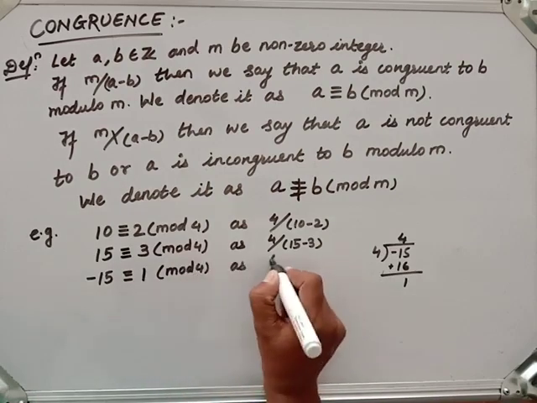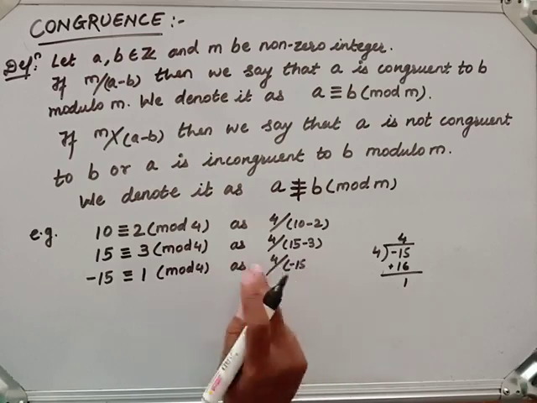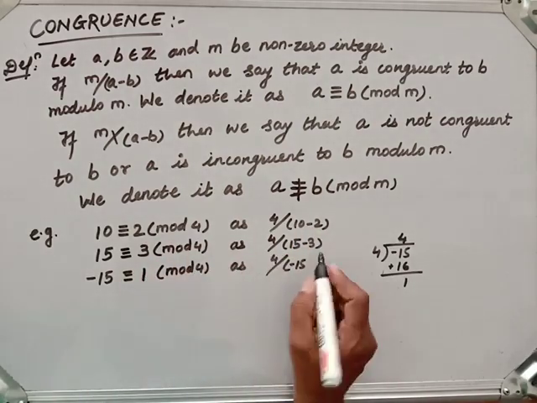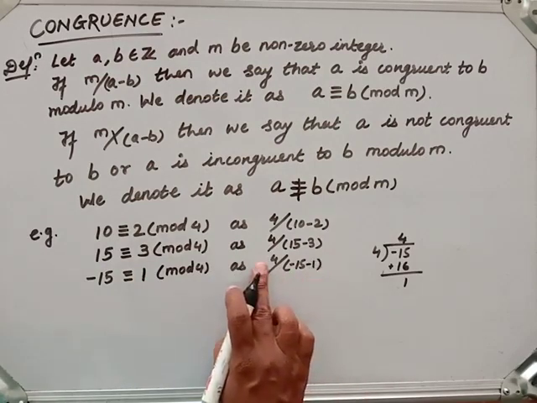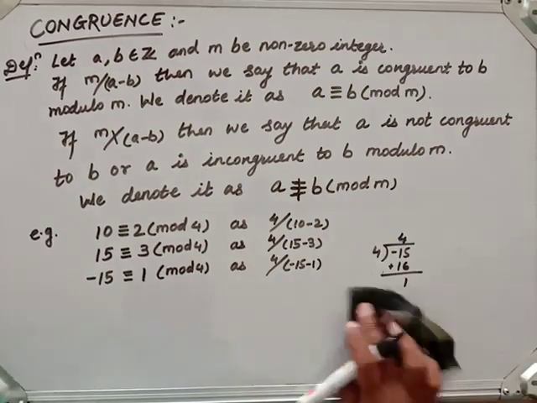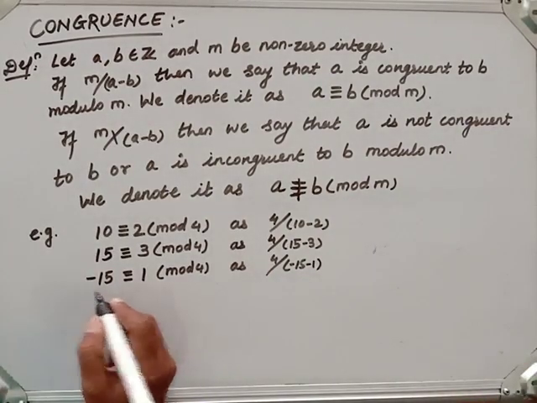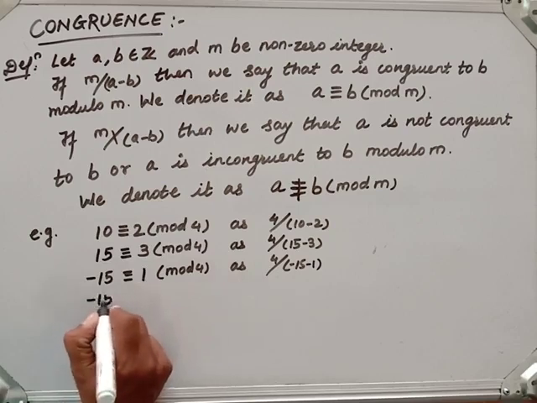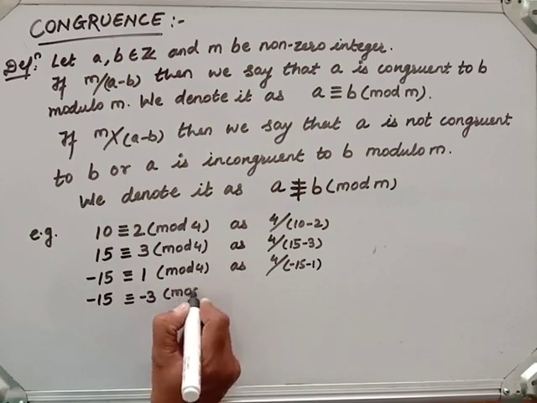As 4 divides, look here, minus 15 minus 1, which is minus 16. Minus 16 is divisible by 4. Fine. Similarly, I can write minus 15 congruent to minus 3 modulo 4.